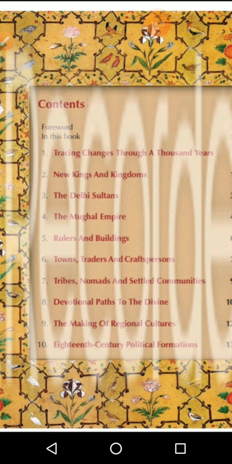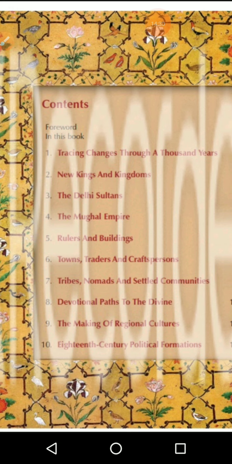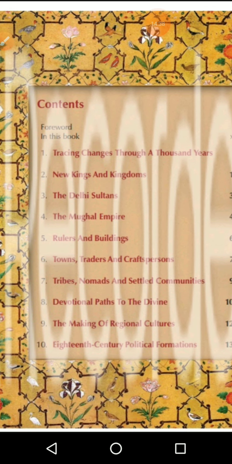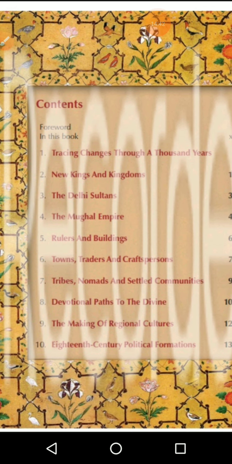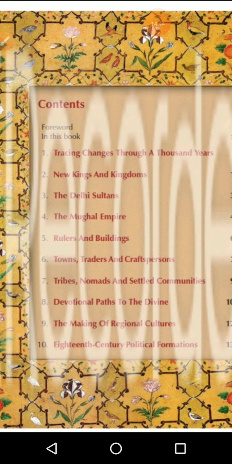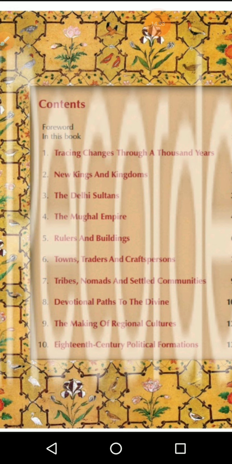In the coming 2-3 lessons, like towns, trade and craftspersons, we are studying things like that. In 7th standard and 8th standard we will study how the British people made different rules and regulations about India in the name of development. For example, education law and forest law, things like that we are going to see. Then what buildings they made, or what they demolished already and what they made new, we will study in 8th standard.